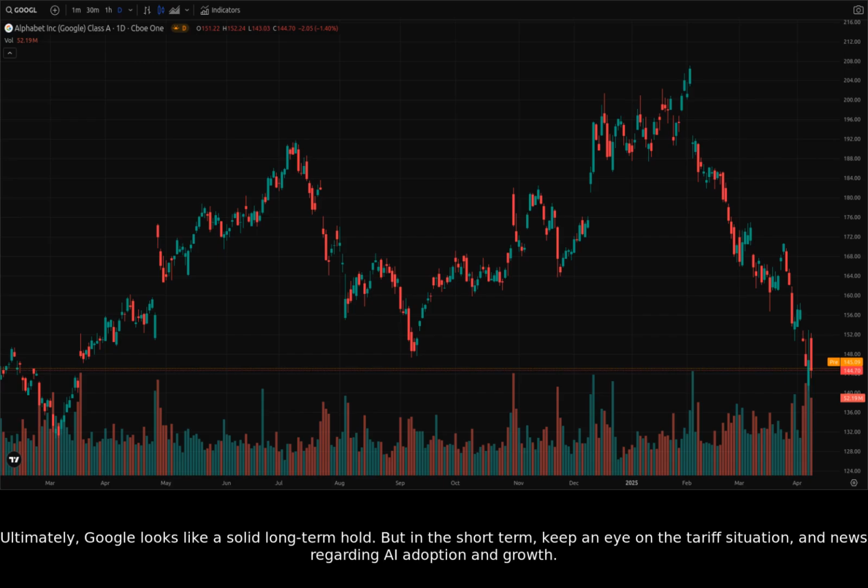Ultimately, Google looks like a solid long-term hold. But in the short term, keep an eye on the tariff situation and news regarding AI adoption and growth.